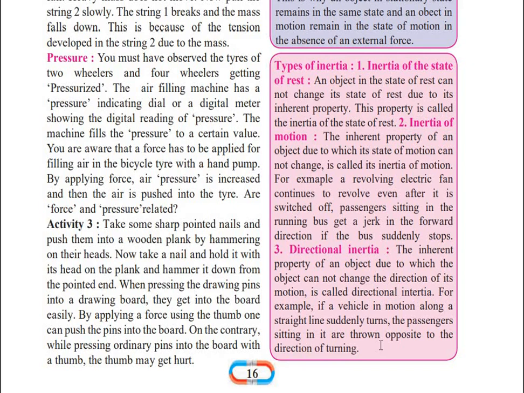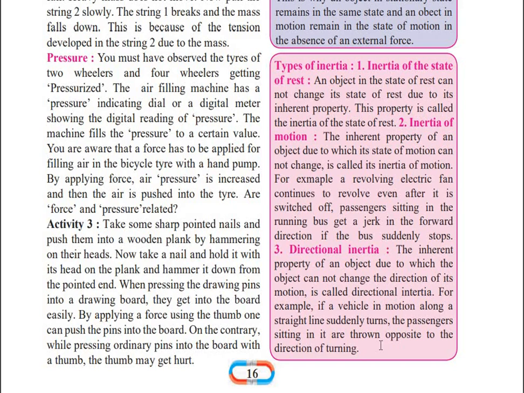For example, you must have seen whenever you are traveling through buses or vehicles, if you are in straight motion and suddenly the bus or vehicle turns, you get a jerk towards one side. Why is that happening? Just because of directional inertia.